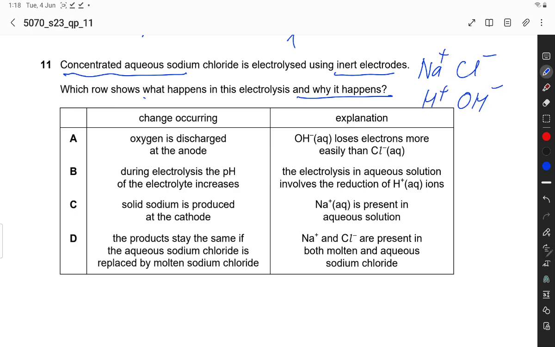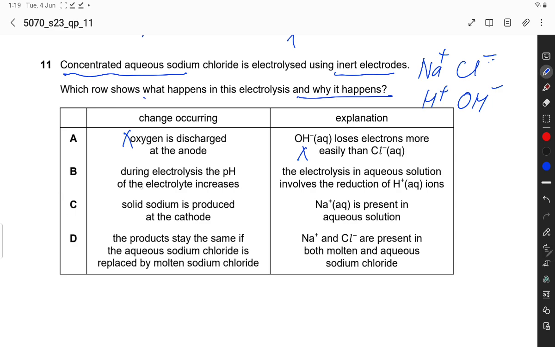This is concentrated solution, so that's why chloride ion discharges at anode. This is incorrect. OH ion loses electrons more easily than chloride. No, it is not correct because the concentration of chloride ion is more than OH ion in this solution.